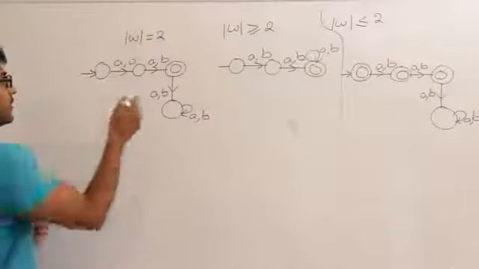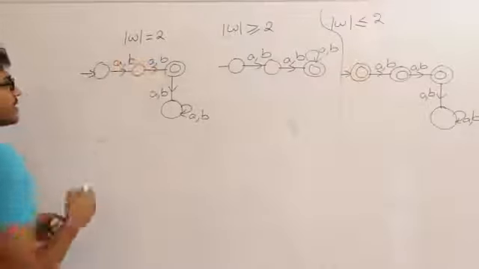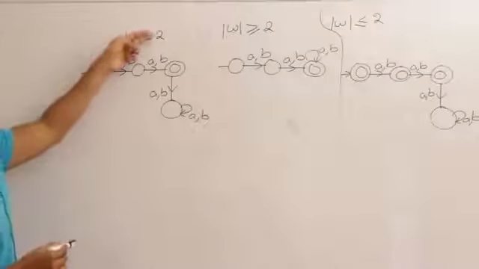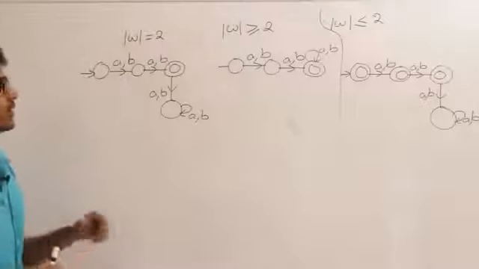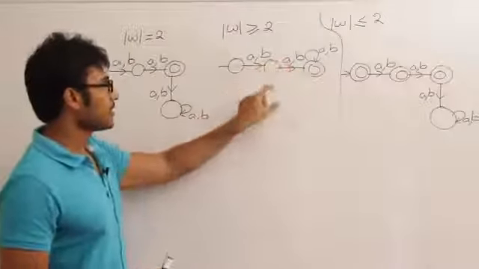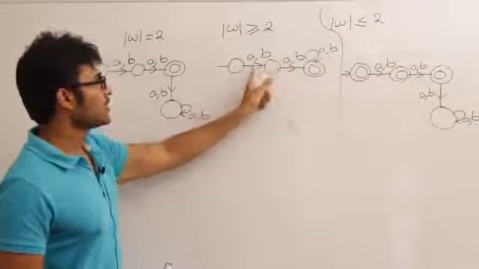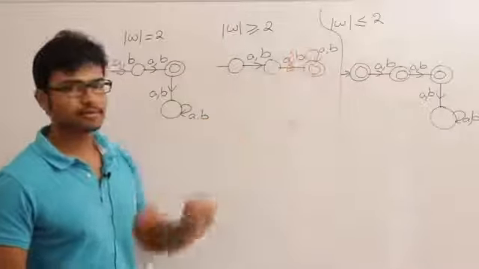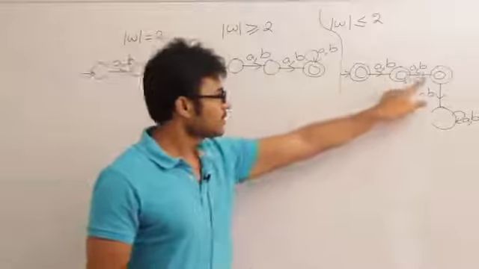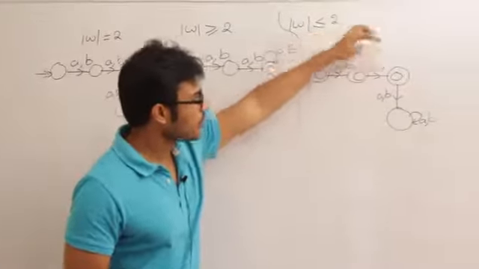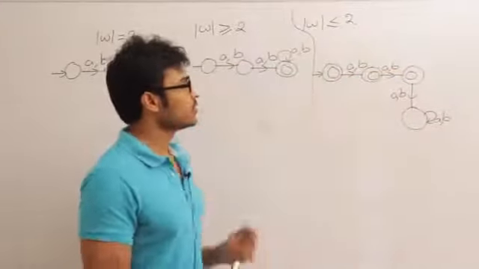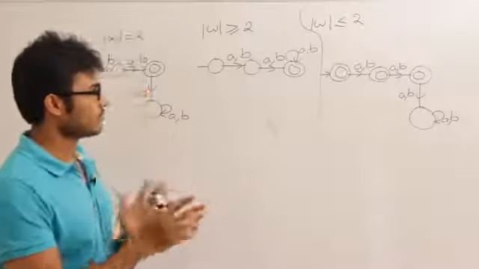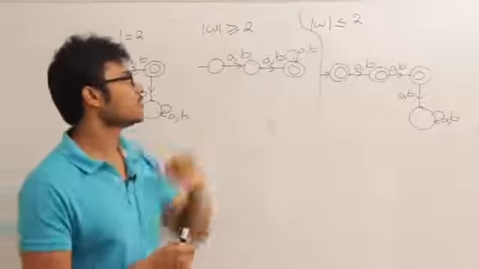These 3 states are definitely required, and then 1 state is required because I don't want to accept anything greater than 2. Here 3 states are required because 2 states are used to put the string of length 2, and then the third state is just going to accept anything. And here also 3 states are required to accept strings of length 2, and then one more state is used to not accept anything greater than 2.